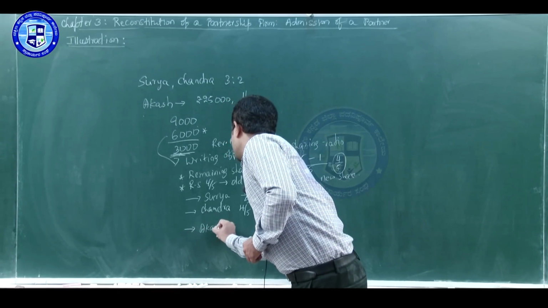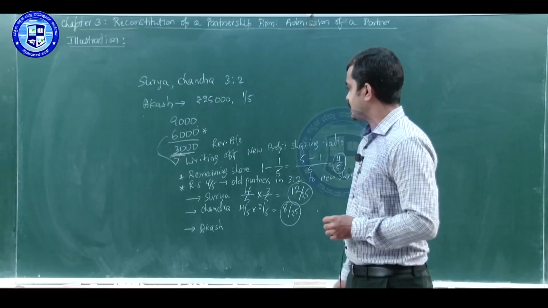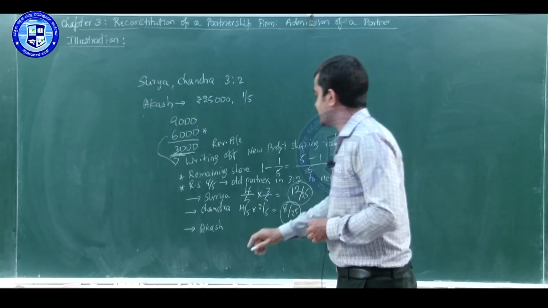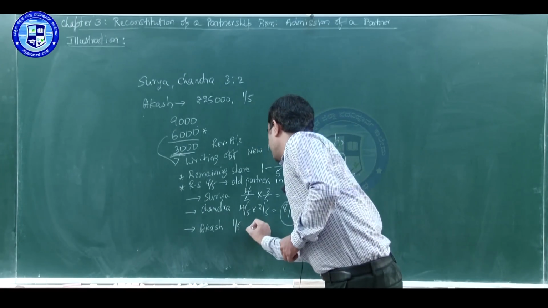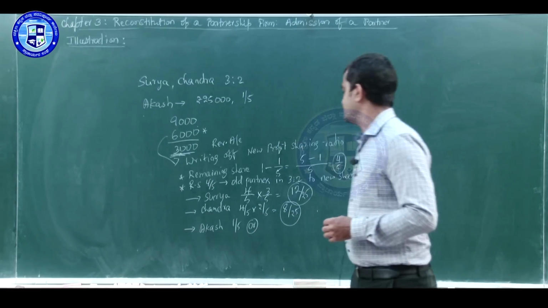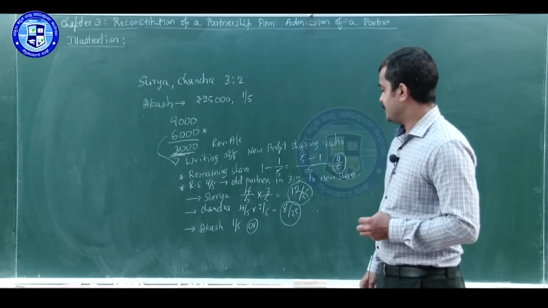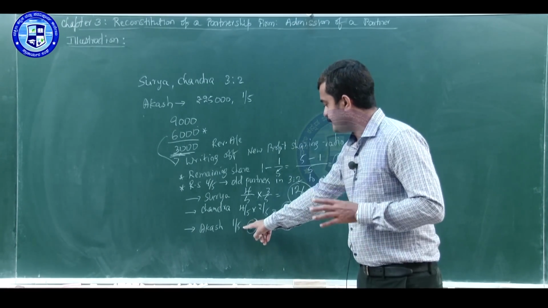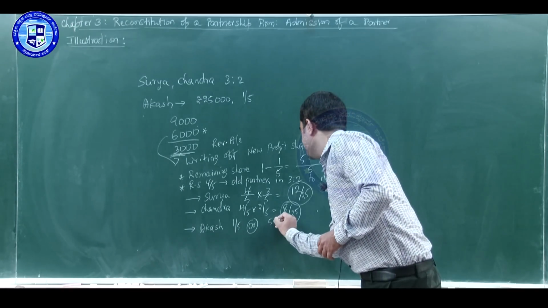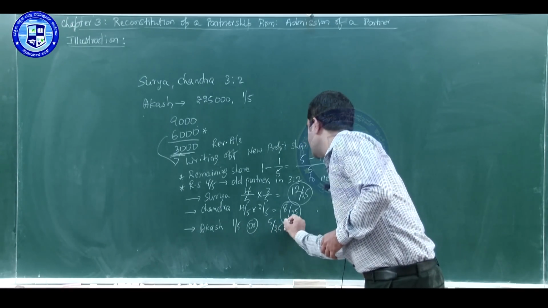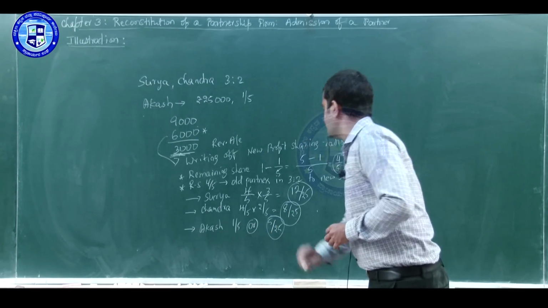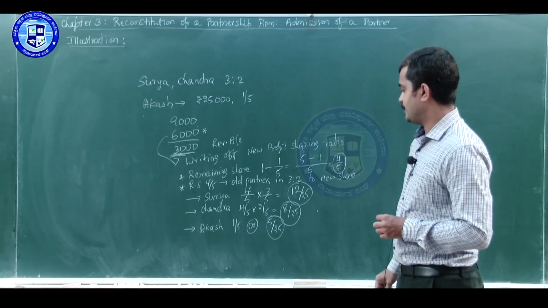With respect to the new partner Akash, his share is directly given as 1/5. To make the denominator 25, we have to multiply by 5. So 5 ones are 5, 5 fives are 25. His new share will be 5/25.